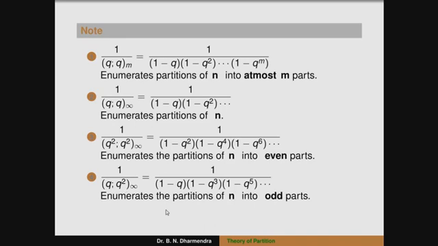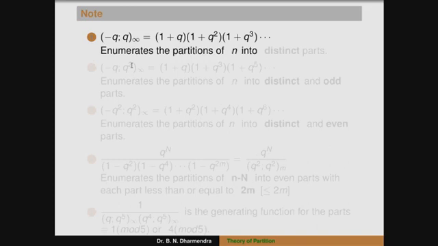Next, the term (minus q; q) infinity is a numerator term only. With the negative sign, it can be written as (1 plus q)(1 plus q squared), and so on, using the q-shifted factorial. This enumerates the partitions of n into distinct parts. The previous ones were denominator terms and not distinct. If the numerator terms contain the negative sign, it enumerates the partitions of n into distinct parts. Okay, now I can take the next one.